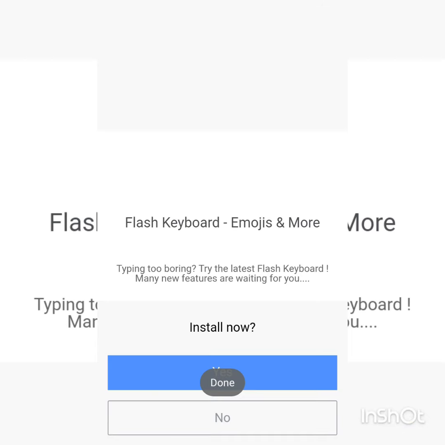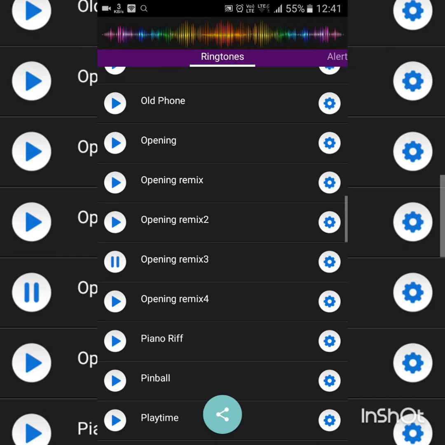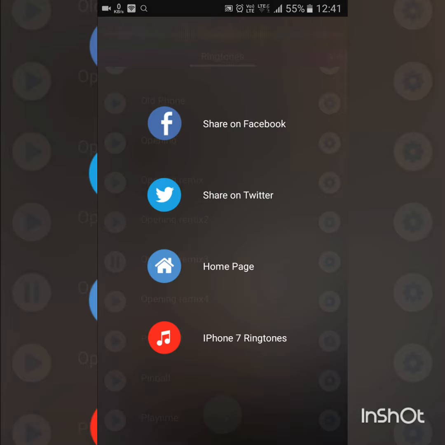You can also share by this. There's one problem, a lot of ads come. You can share this also on Facebook, Twitter, homepage, iPhone 7 ringtones.